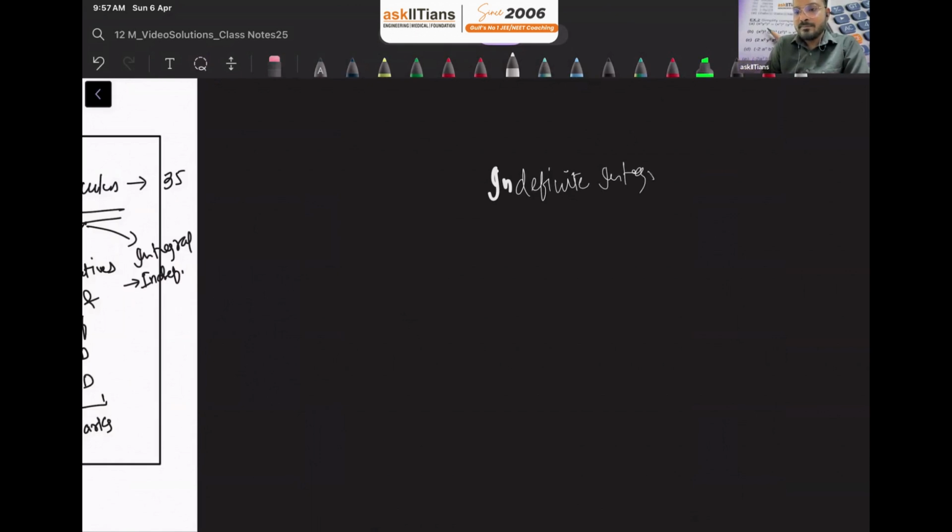In this chapter we are going to cover indefinite integrals, and then the next one will be definite integrals, then applications of integrals.